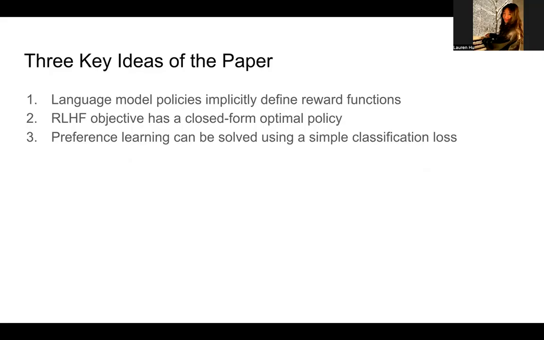And then finally, they show that we can train the model by treating preference learning like a binary classification problem that basically asks which response is better. And this leads to the main algorithm introduced in the paper called Direct Preference Optimization, or DPO.